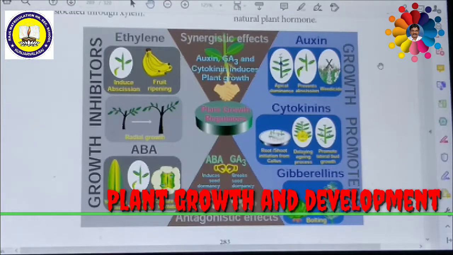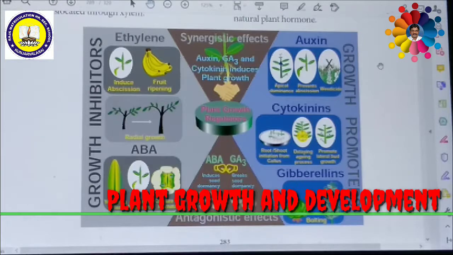Application of cytokinin delays the process of aging by nutrient mobilization. It is called the Richmond-Lang effect. It is very important for exam questions. What is the Richmond-Lang effect? Application of cytokinin delays the process of aging by nutrient mobilization. So aging of the plant decreases. That means the life span of the plant will increase by the cytokinin. This is called the Richmond-Lang effect.